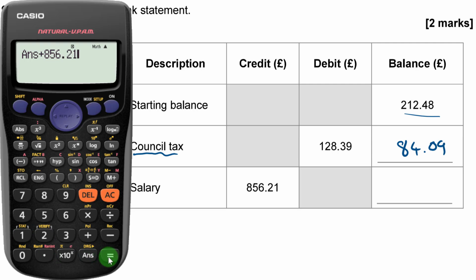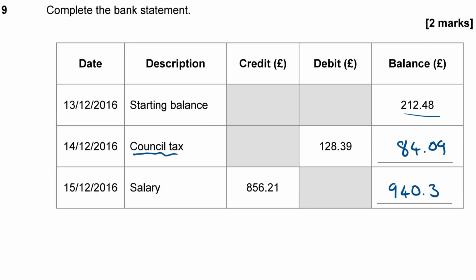So adding on £856.21 gives me a new total of 940.3. Now remember, with pounds and pence, we always write those to 2 decimal places because it is pounds and pence. Okay, so the answer is 940.30 and not 940.3. You will get marked down in these sorts of questions if you don't put that extra 0 on.